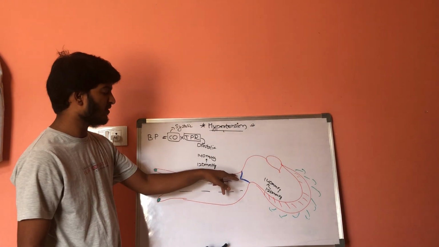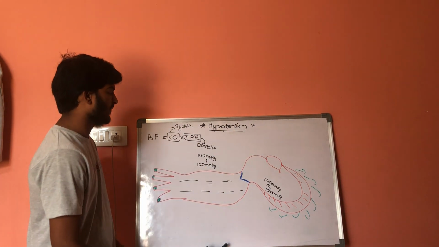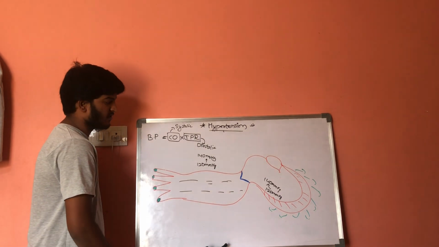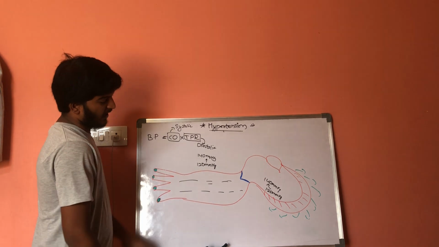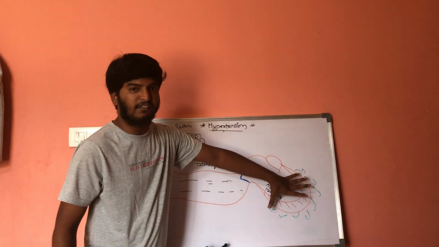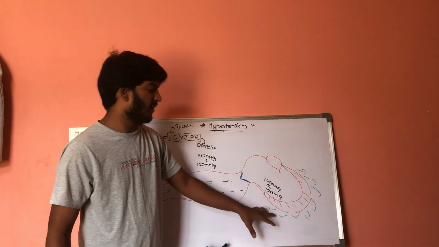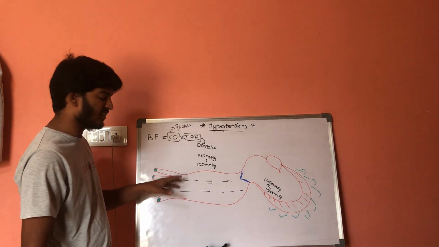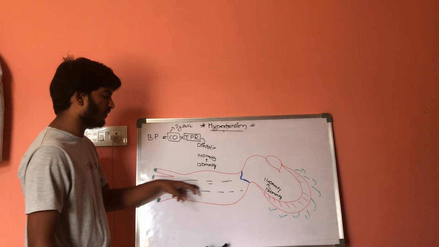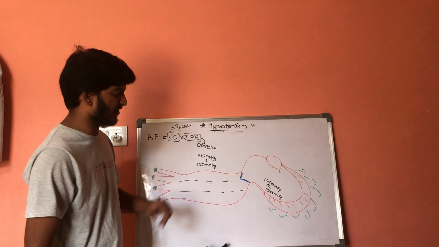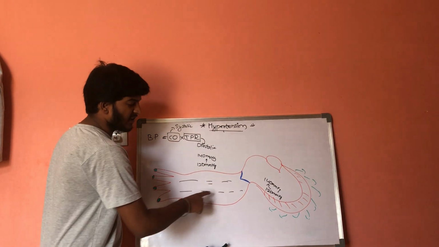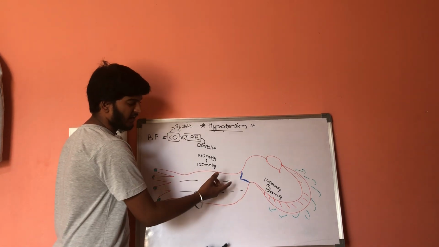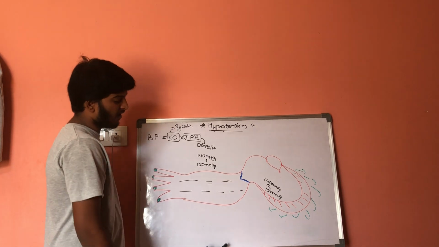Now because of the closure of the aortic walls, again there will be stimulation of these arterioles. Because of the relaxation, the volume of blood entering the aorta will decrease. So there is a chance of blood jumping from the aorta back into the left ventricle, but the aortic walls are closed.